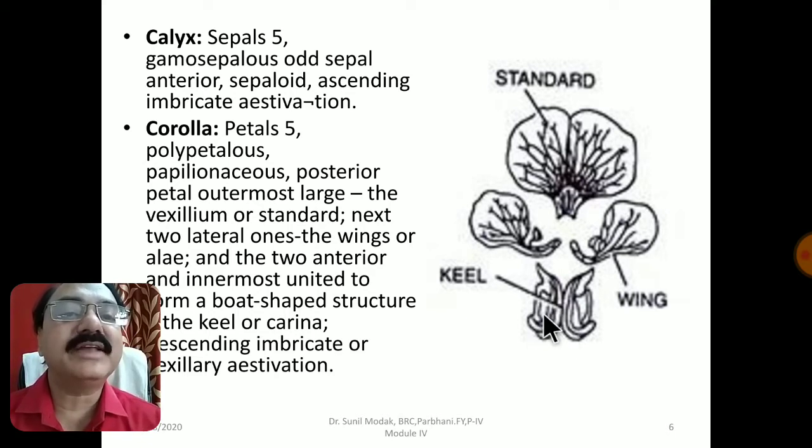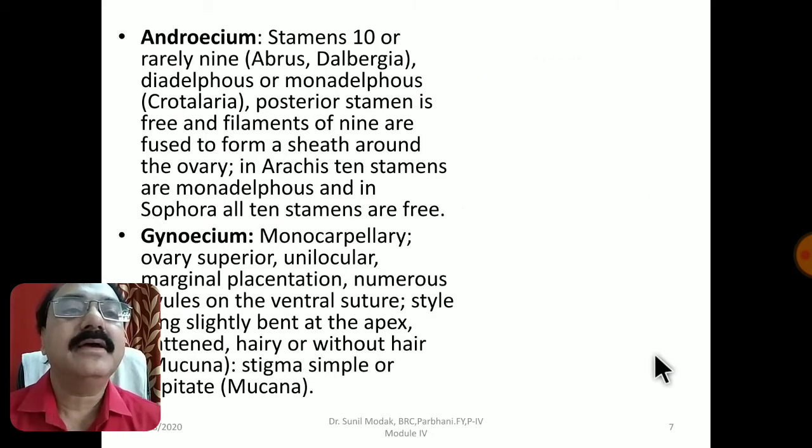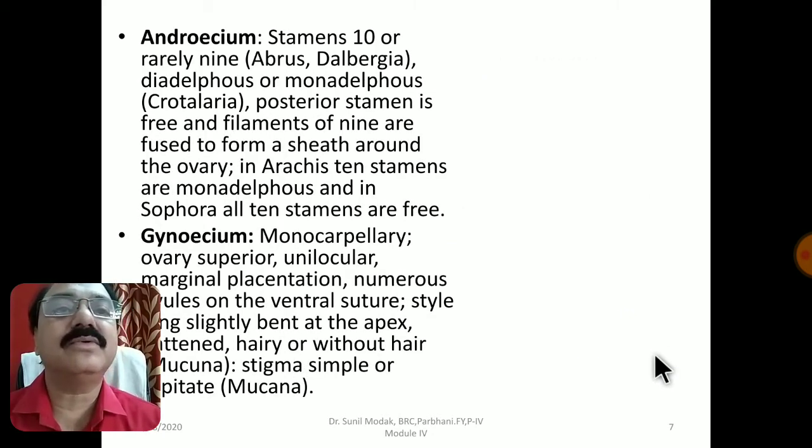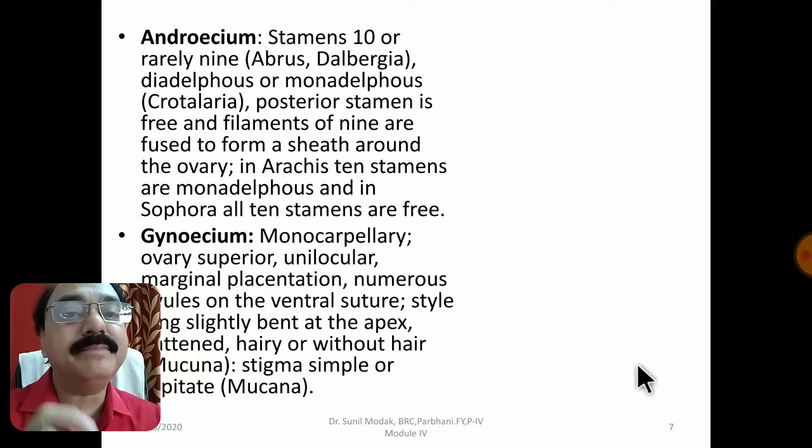And here also you can see the ascending imbricate or vexillary type of estivation, where the outermost petal is the standard, then inside that these 2 are there, and inside them are the 2 keel petals. It is a very typical type of corolla that we call papilionaceous corolla, where 5 petals are there, only 2 are attached with each other, and the rest are free, with vexillary estivation. Then if we talk about androecium and gynoecium, the essential whorls, they are also showing very typical characteristics. So in all, all the floral characters of Fabaceae are very typical, and if you explain these, definitely we will understand how important this family is.